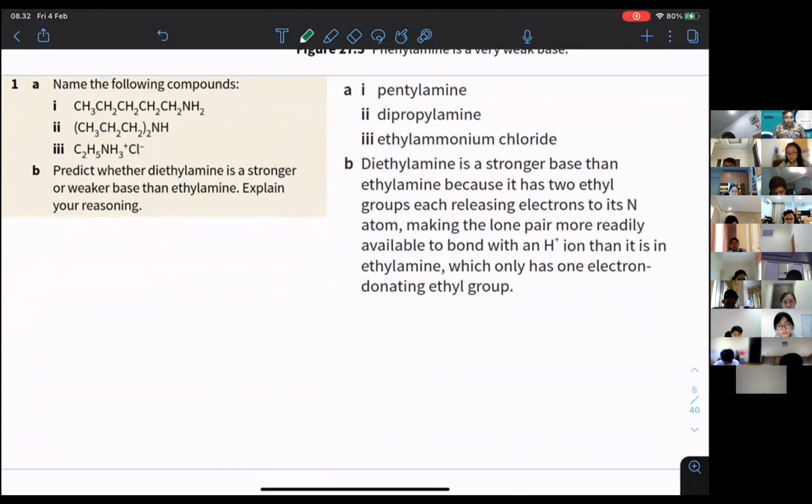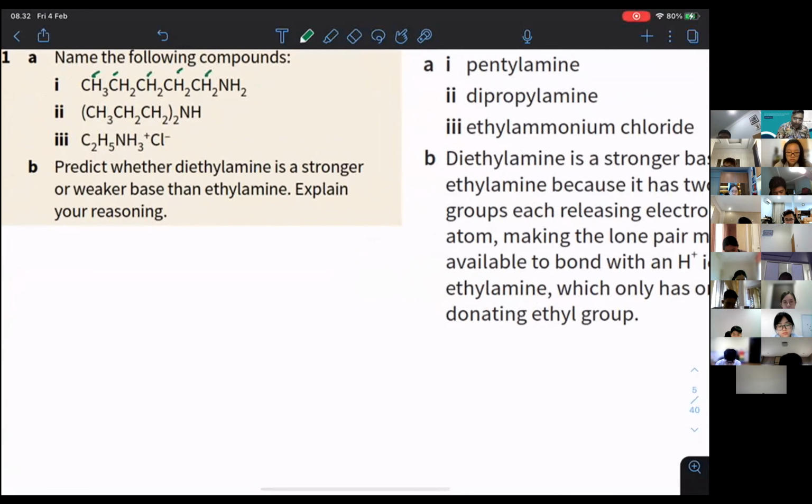But if you want to name now, these are simple questions. You see 1, 2, 3, 4, 5. 5 is pent, so this is going to be pentylamine. And then here, you see this is amine, but it's substituted by C3H7.